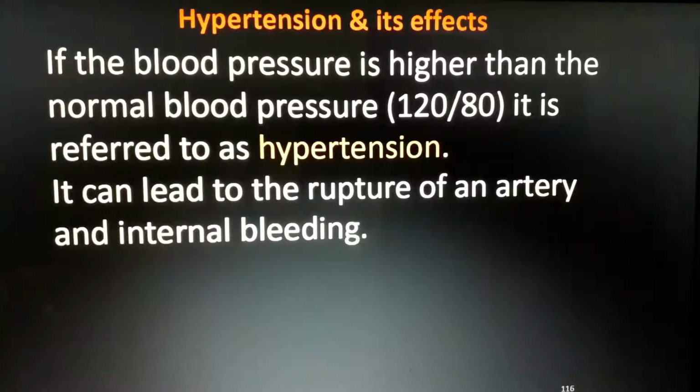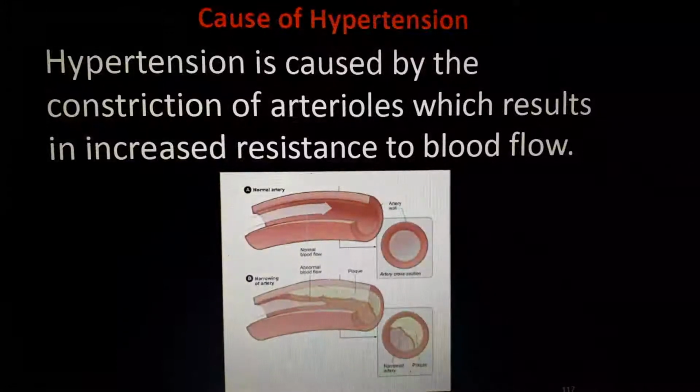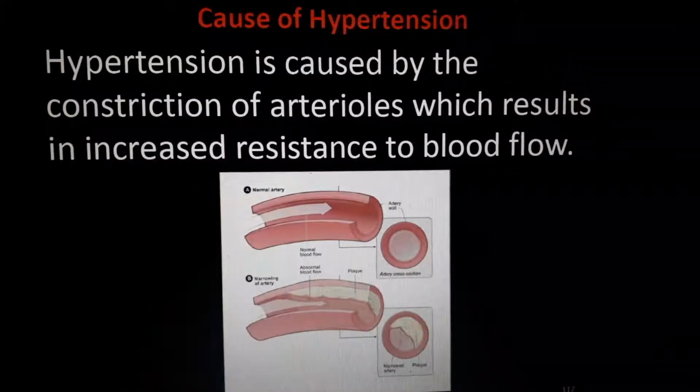If this pressure increases to almost 200 or 300, I don't know the correct value. If the pressure is increased by the heart, what will happen? The artery will break down and internal bleeding will occur. Internal bleeding is a very big problem. So what are the causes? Hypertension is caused by the constriction of arterioles, which results in increased resistance to the blood flow.